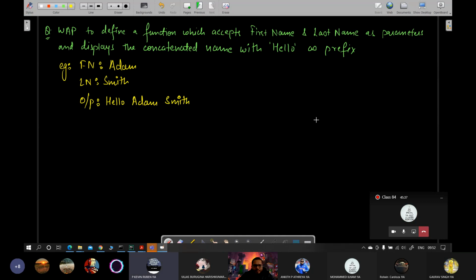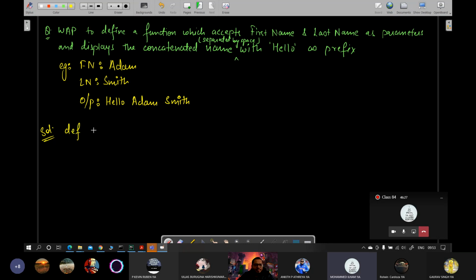Okay? But you wrote concatenated name. So shouldn't it be hello Adam and without space Smith? In concatenation, assume that you have to give a space. Okay, I'll write concatenated name, separated by space. Okay, right. So how will we do the solution?